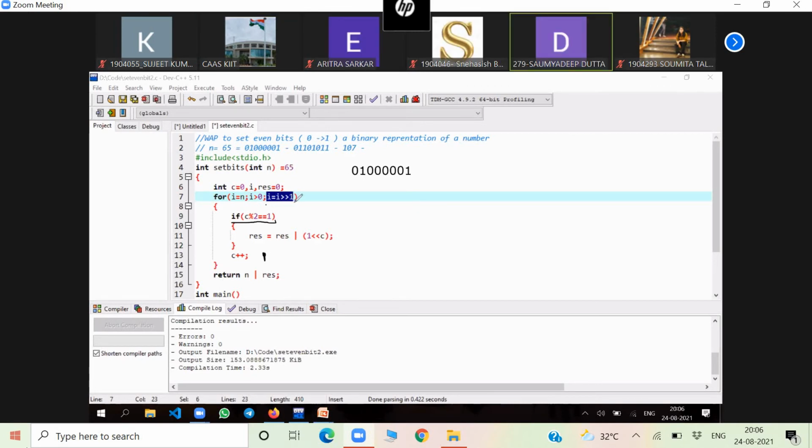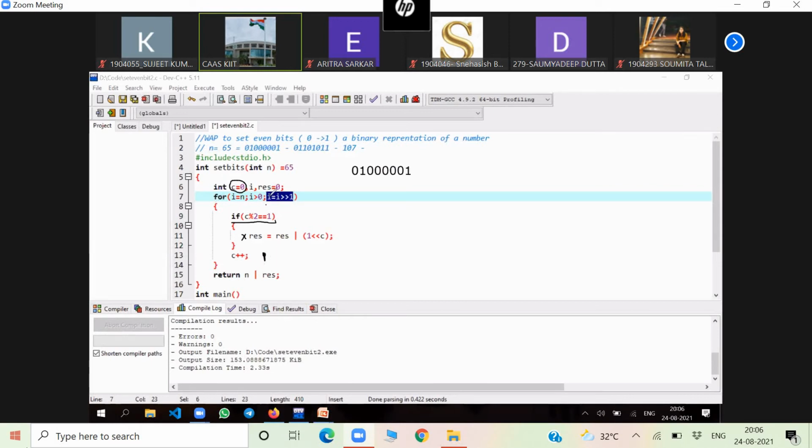Sir, how is the counter value 1? Tell me once again. c is initially 0. Okay, now c++ how much will it give you? It will be 1. But this part will not be executed, right? Because 0 mod 2 is not equal to 1, this part will not execute. Counter will equal 1.